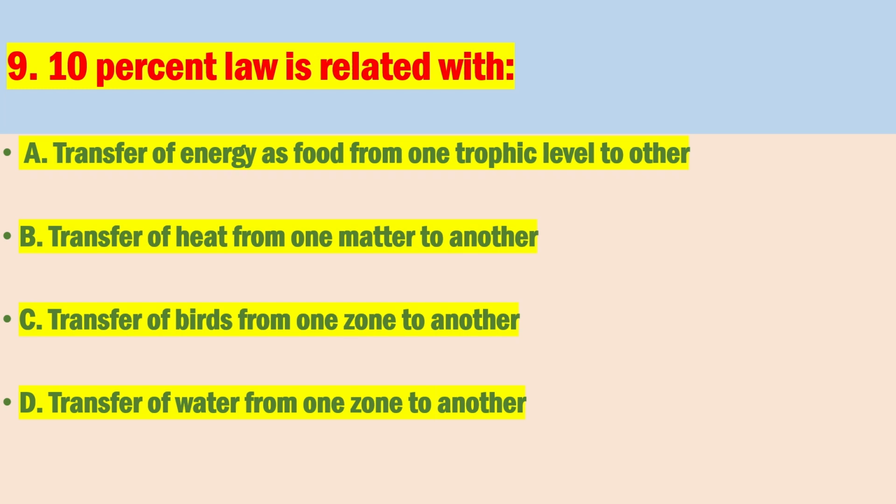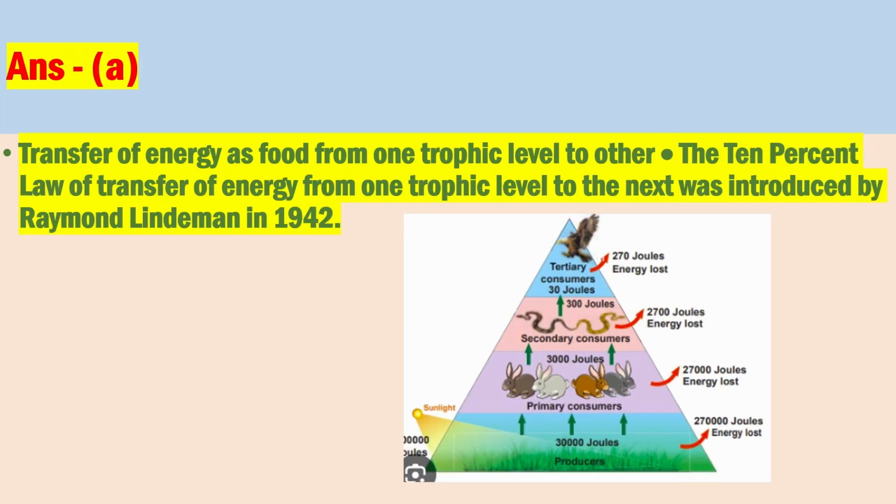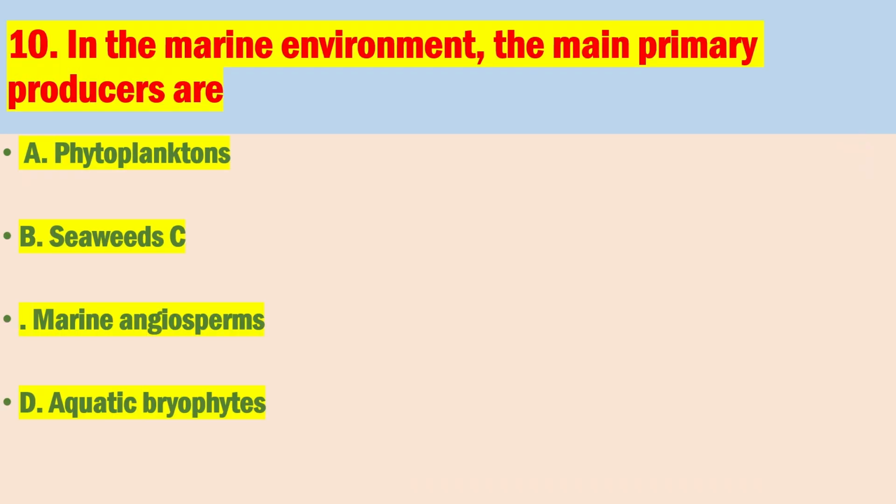Number 9. 10% law is related with? The correct answer is transfer of energy as food from one trophic level to other. The 10% law of transfer of energy from one trophic level to the next was introduced by Raymond Lindeman in 1942.